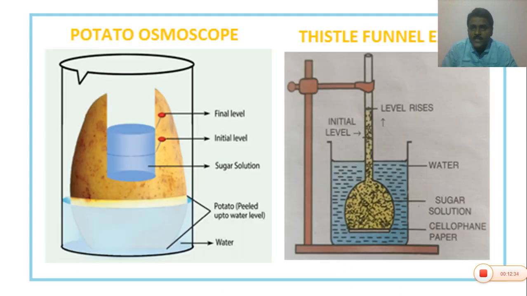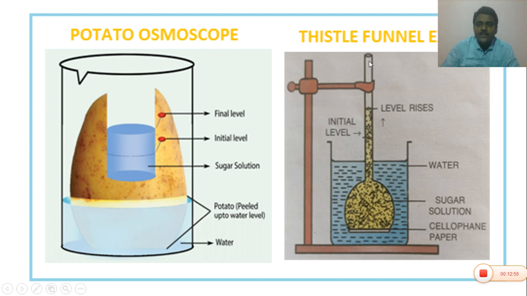Have you seen the Thistle funnel in the lower classes? So this is the Thistle funnel experiment. It is a physical experiment, whereas the potato osmoscope is the biological or living experiment. For the Thistle funnel experiment, we need a glass Thistle funnel.